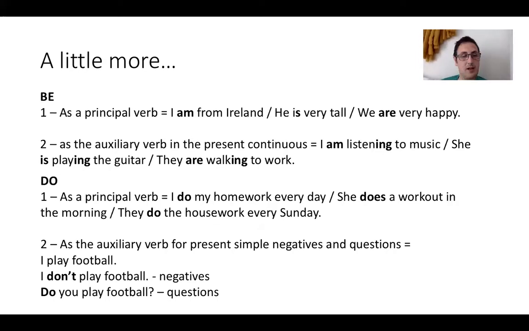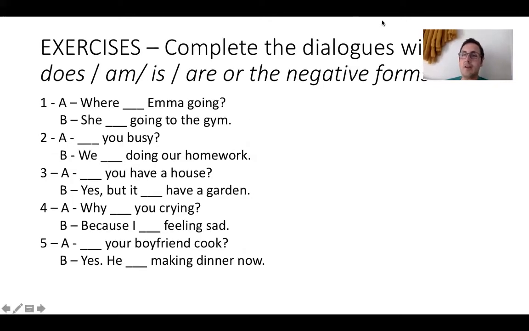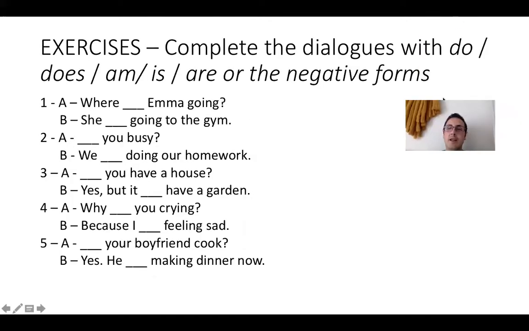Or for a question, it would be: do, you, the subject, and then the infinitive verb, play football. Okay, so four principles with this. Be as a principal verb, then be also supporting the present continuous, like we are playing. And then you have do as a principal verb, I do my homework, and then do as an auxiliary verb, supporting the present simple for negatives and questions. And that's it. Right.